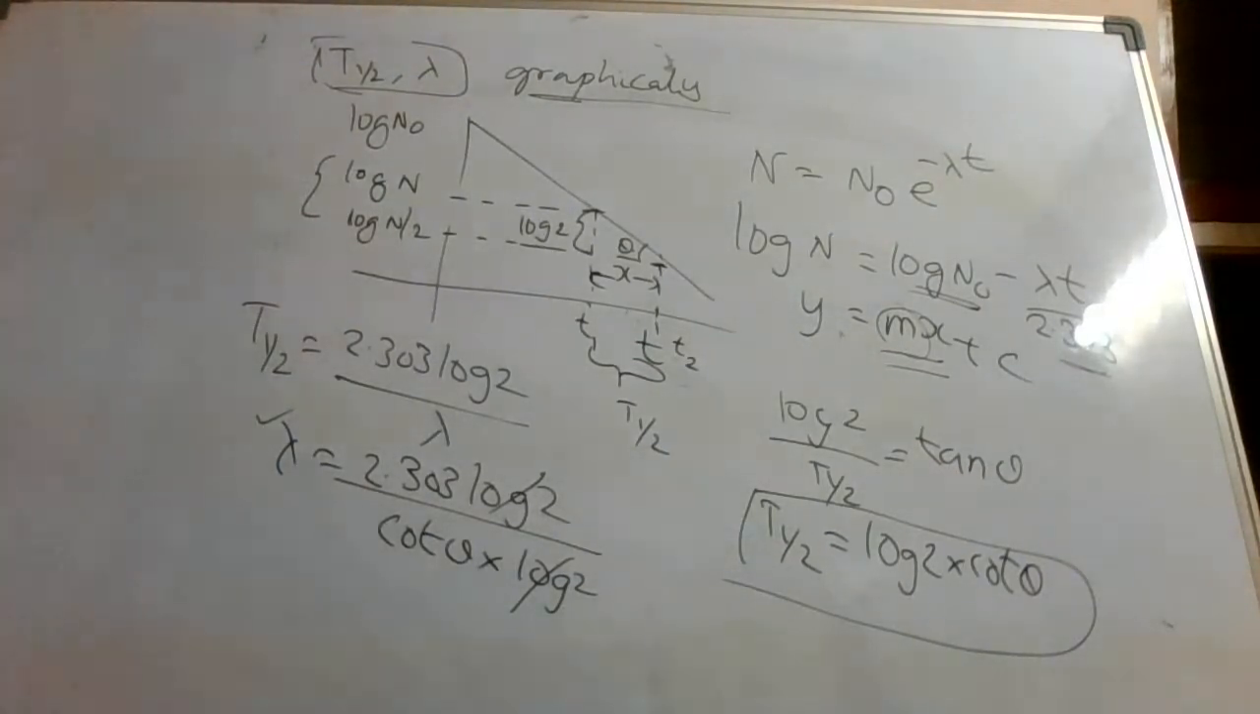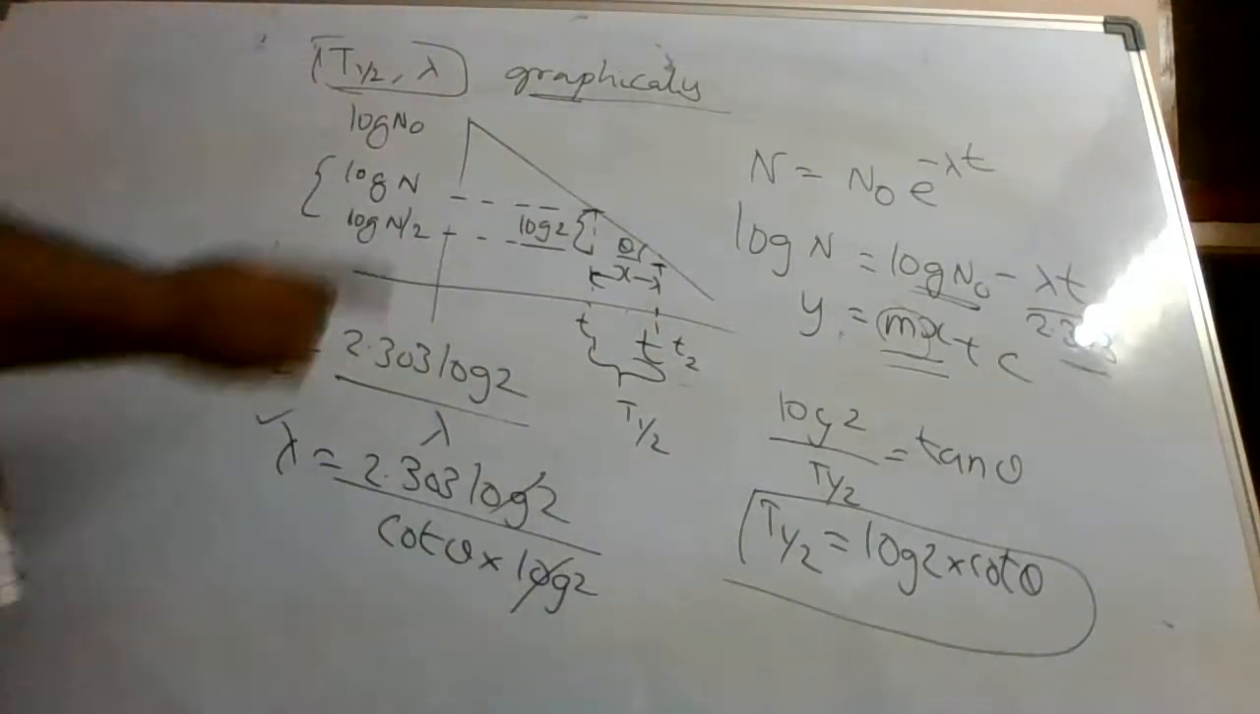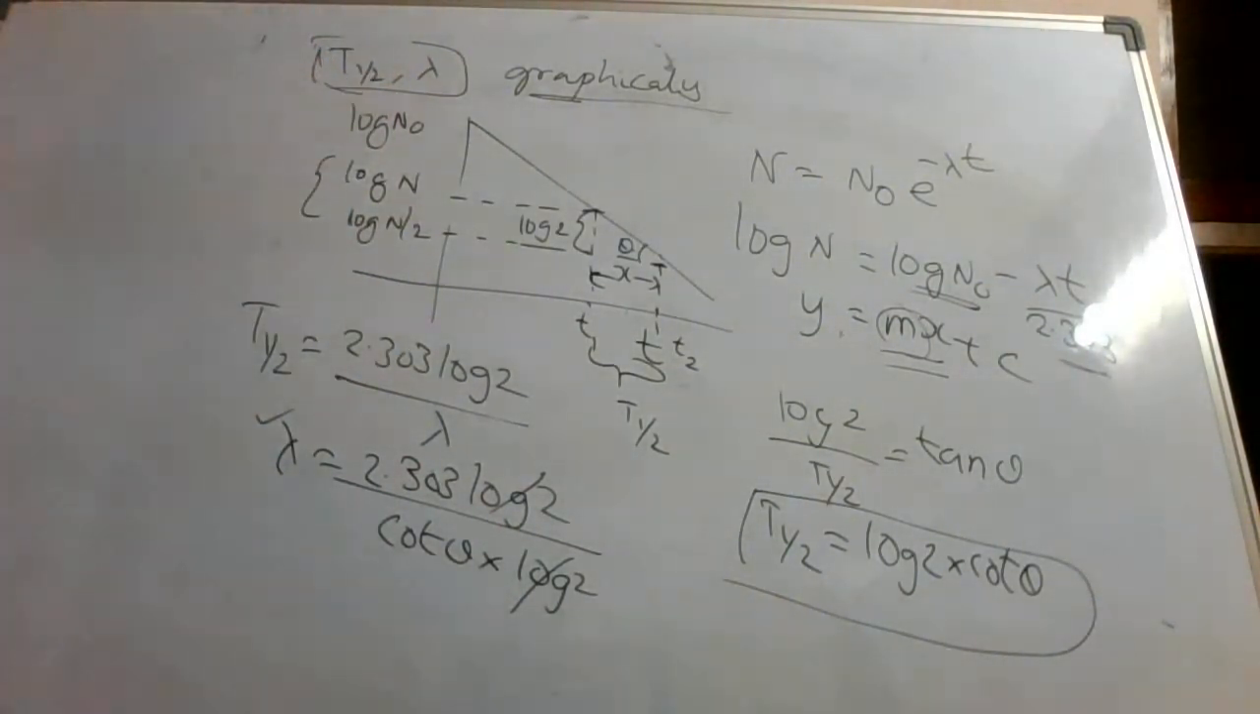We are not going to wait for 10 power 9 years, isn't it? It's not possible. So mathematically we will find out the value of lambda or t half. So this is the mathematical explanation of how we actually find out the t half value or lambda value. Okay.